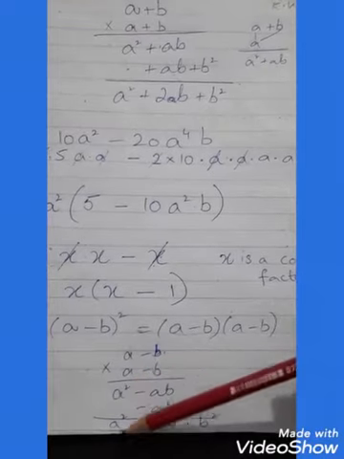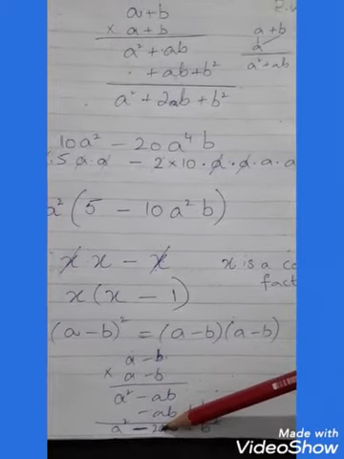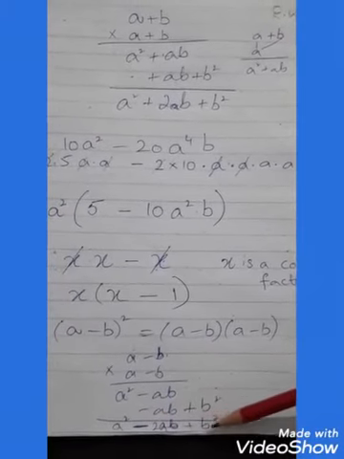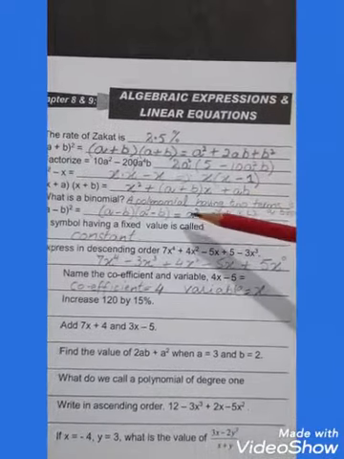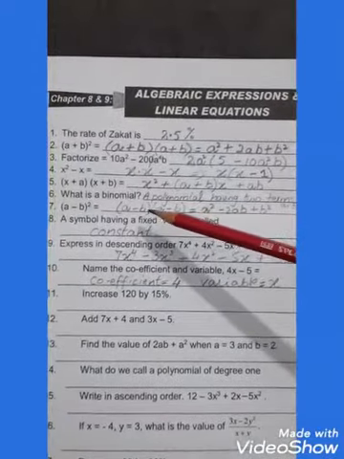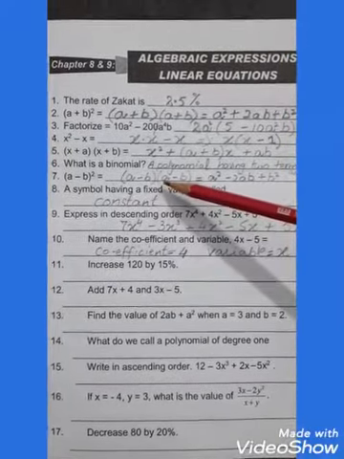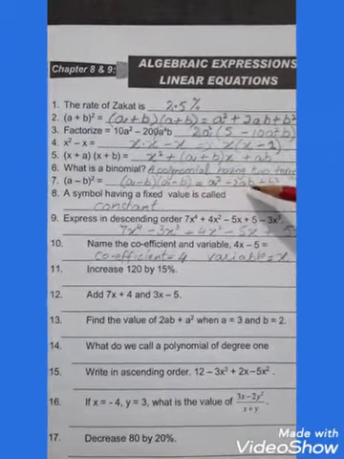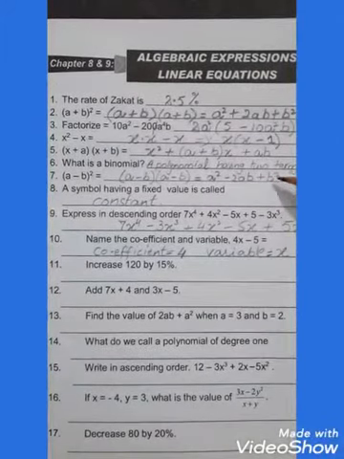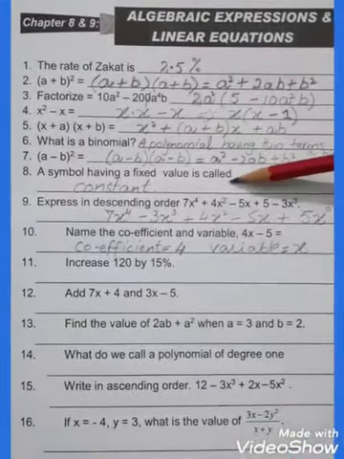So now do addition: a square, minus ab minus ab, but the sign will be the same, and plus b square. So again this is the answer of two binomials. So now come over here and write it down. A minus b multiply with a minus b is equal to a square minus 2ab plus b square. Okay students.